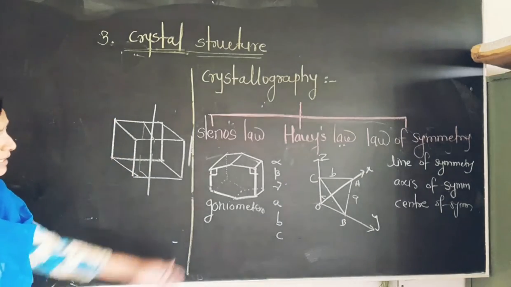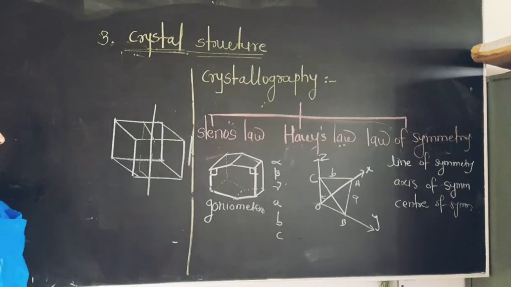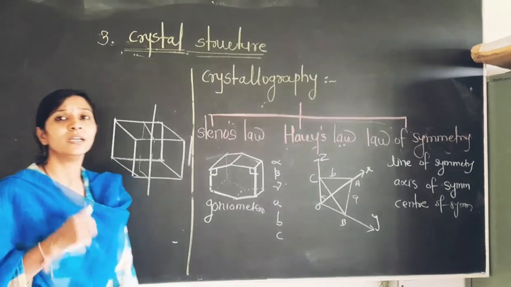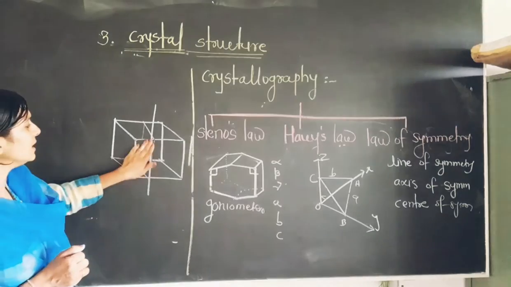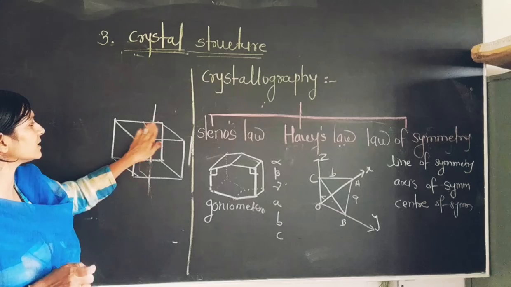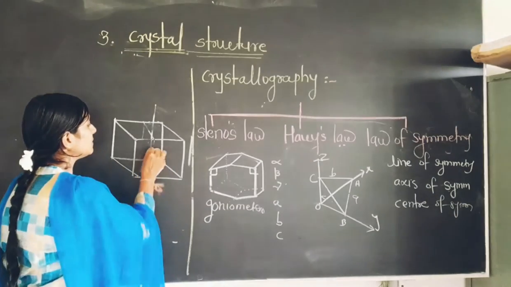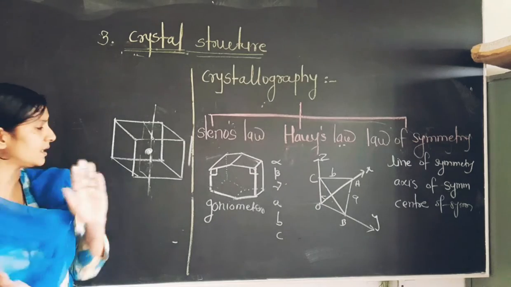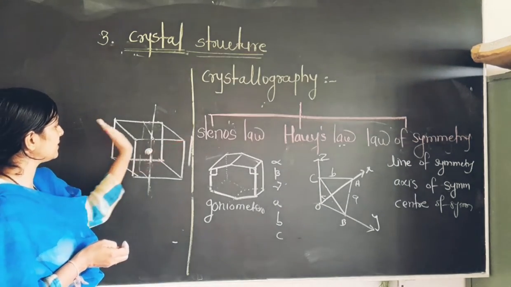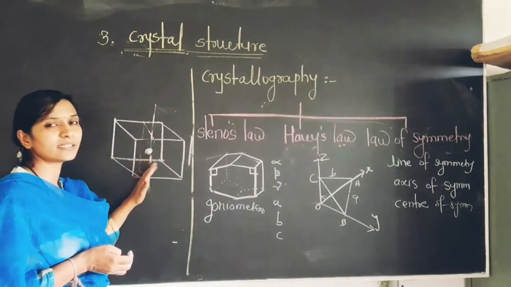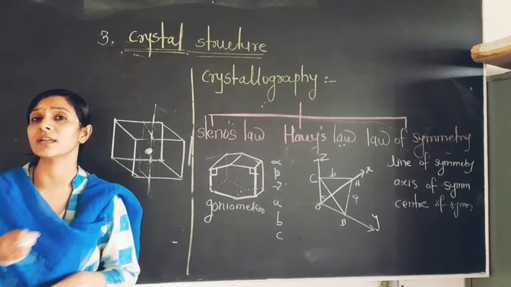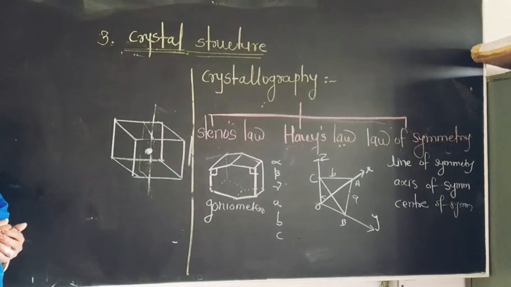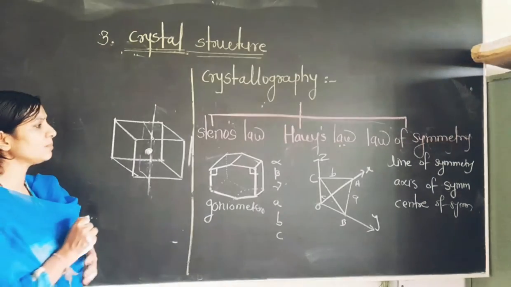Now the last one is the center of symmetry. What is the meaning of center of symmetry? The imaginary point we have to consider at the center of the particular crystal, and we just imagine how they are when we cut like this, when we line like this, when we line like this, how many symmetrical or identical parts we get from that crystal. This is known as the center of symmetry.